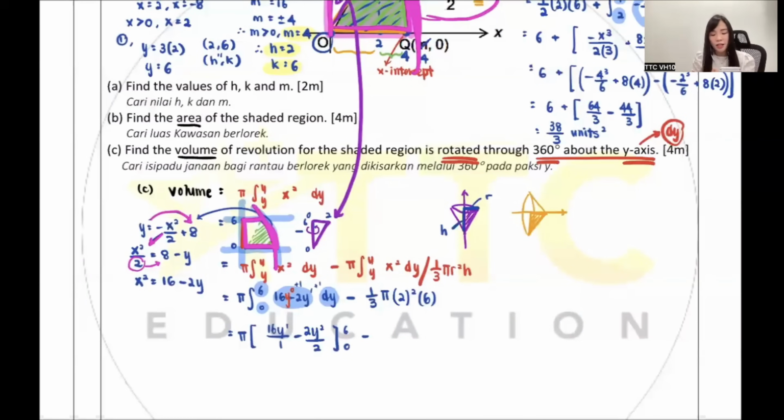How about the back part? 6 times 2 squared divided by 3. I guess getting 8 pi for my cone. So now substitute the 6 inside. Cut. 6 inside.